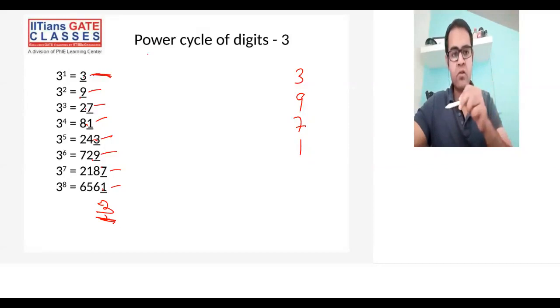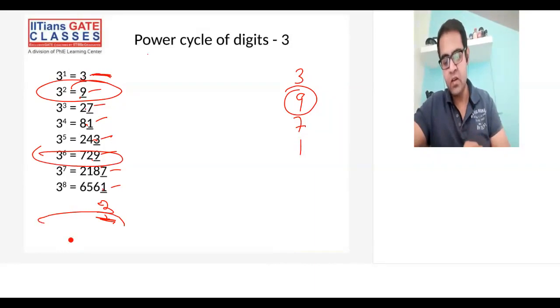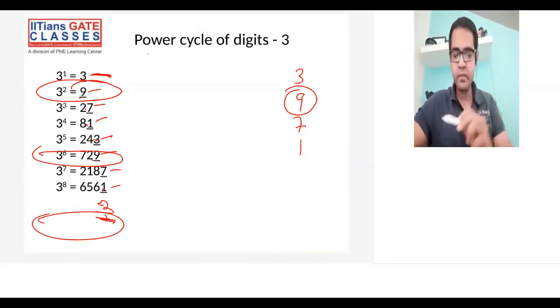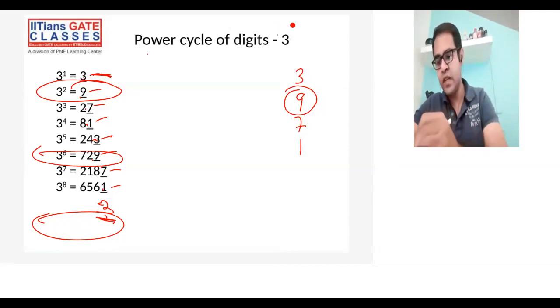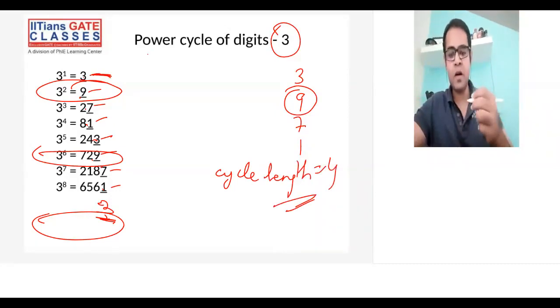And similarly 9 is also repeated after every 4 powers. 9 and then 9, and again here you'll have 9. So you can say again, the cycle length in case of the digit 3 will be 4, because it is repeated after every 4 powers.